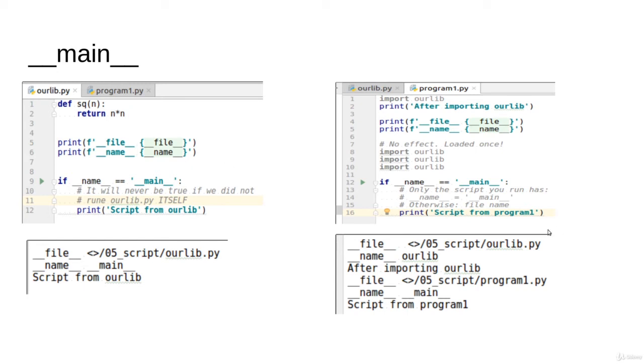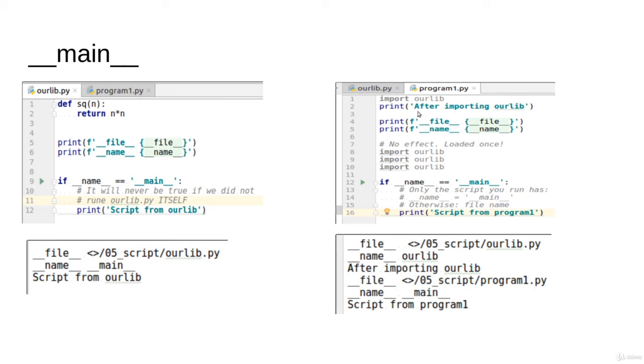Observe the following: the file will be the path, but the name will be OurLib. So why isn't this name main? Because it is a module, not a script. Only the first script running will have the name main. Anything else will have the file name. And when you go to this if condition, the name is actually OurLib, not main. So this condition will not be activated. So this if condition will only work in this guy here.